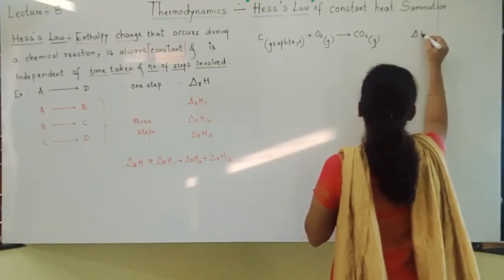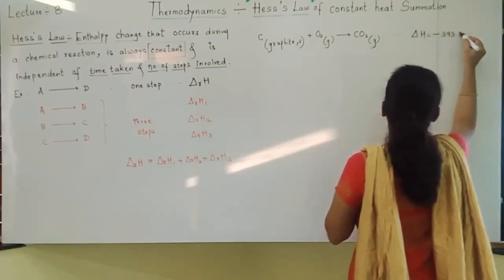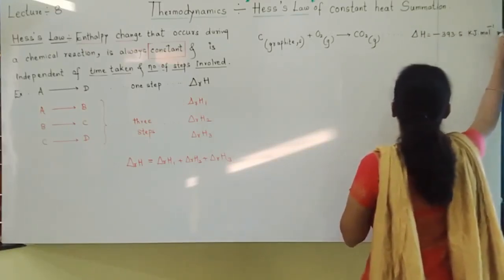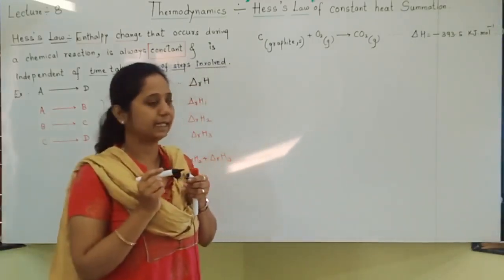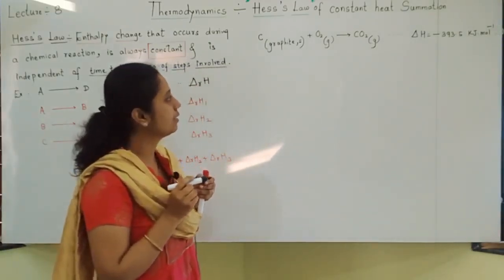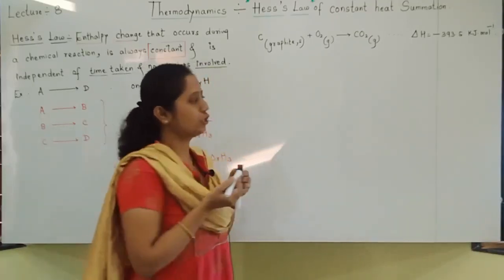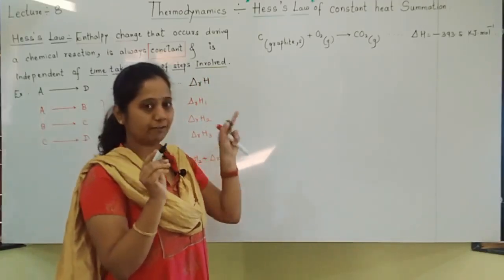For this reaction, delta H value is minus 393.5 kilojoules per mole. Now here the reaction has taken place in one step, and I have written the delta H value.